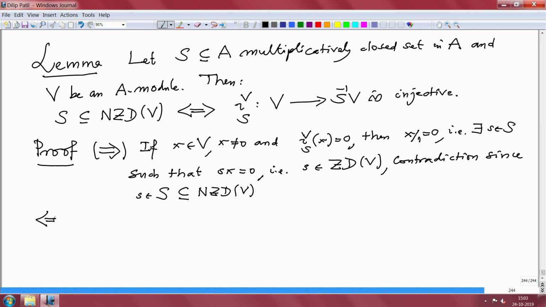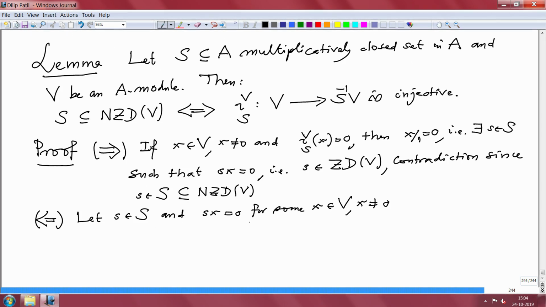Conversely, suppose I have been given that this map is injective and I want to prove that S is contained in the non-zero divisors for V. So suppose s belongs to S and s times x is 0 for some x in V, x non-zero.